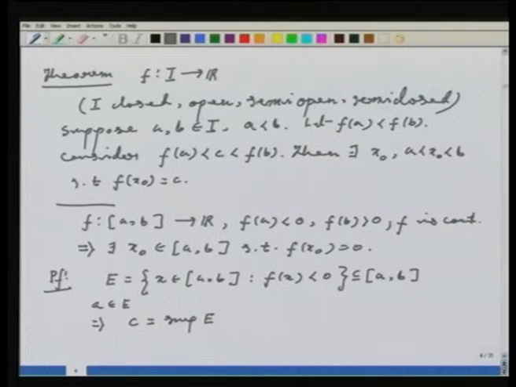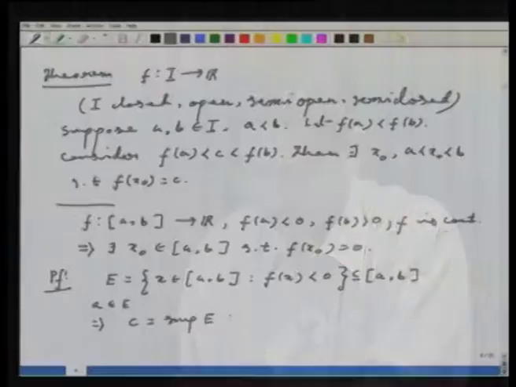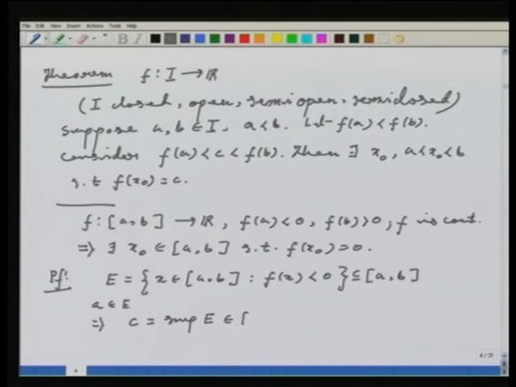Now also notice that since E is contained in the closed interval AB, the supremum of E is anyway less than or equal to B. At the same time, it is also bigger than A because A belongs to E. This implies this C actually belongs to AB. I wish to show that f of C is actually 0. Okay. Now why is that so?